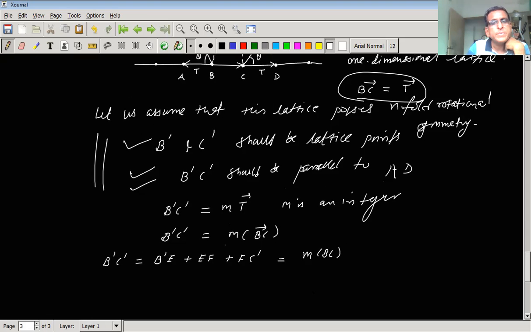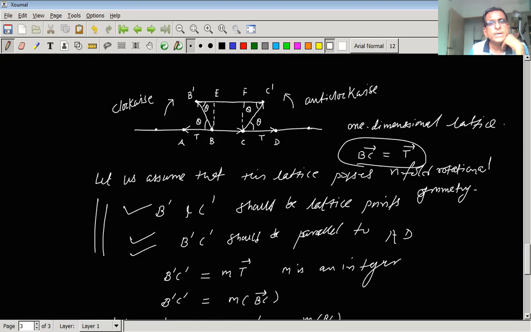Now, what is the value of B dash E? B dash E value in terms of translation vector T and in consideration of angle theta. आता हा वेक्टर आहे T. Sorry, not it is not T. This will be the vector T, and this will also be vector T. So टीच्या रूपामध्ये आणि थीटा कन्सिडर केल्यानंतर बी डॅश ई ची व्हॅल्यू काय येईल, हा टी आहे, हा टी आहे.